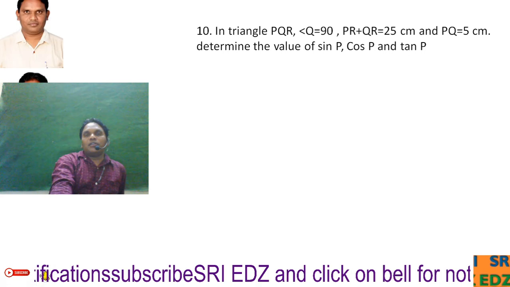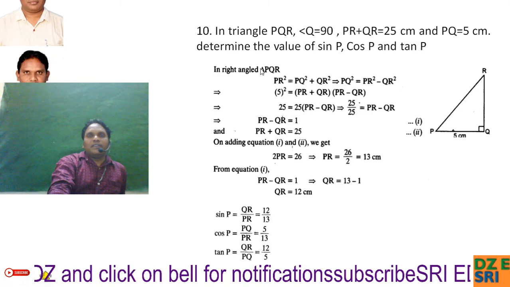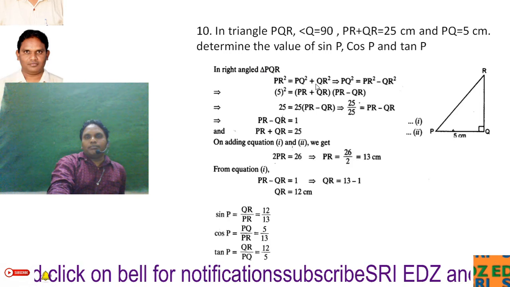In triangle PQR, angle Q is 90 degrees given, and PR plus QR is equal to 25. PQ is equal to 5 centimeters given. So find the values of sin P, cos P, and tan P. So in our right angle triangle, according to Pythagoras theorem, hypotenuse square is equal to sum of squares of other two sides. That is PR square is nothing but PQ square plus QR square.